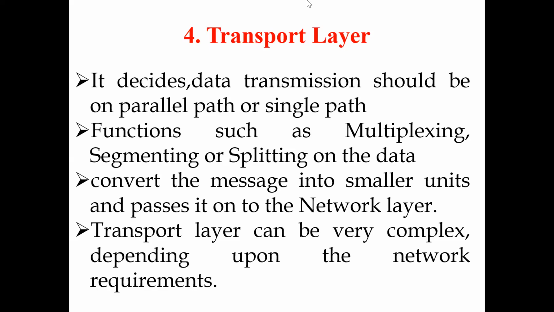This is the transport layer's flow control. Our system, or mobile, has a speed of 10 MB per second, and the server has a speed of 100 MB per second.